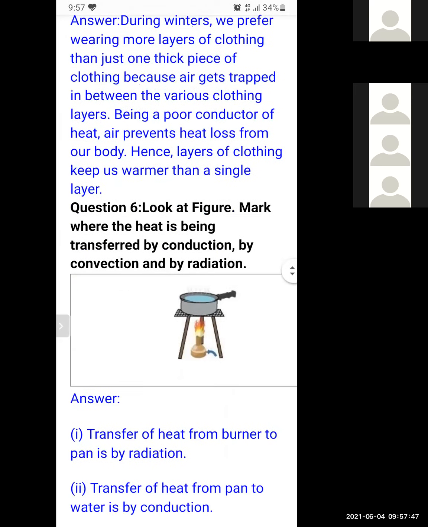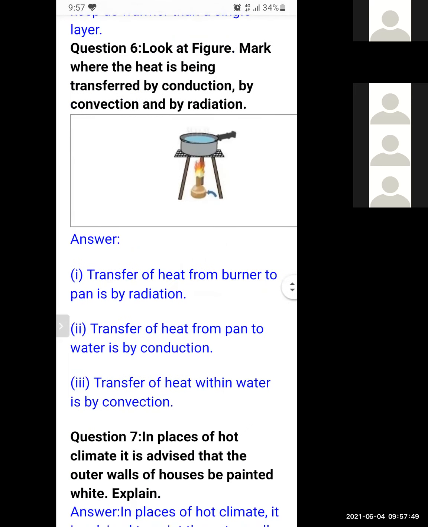Question number 6. Look at the figure. Mark where the heat is being transferred by conduction, convection, or radiation. So from the burner to the pan, it is transferred by radiation. No actual contact is there, no medium is required. Second, transfer of heat from pan to the water is by conduction, because it is actual contact. The pan is in direct contact with water.